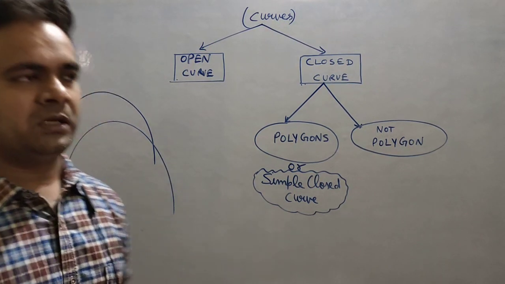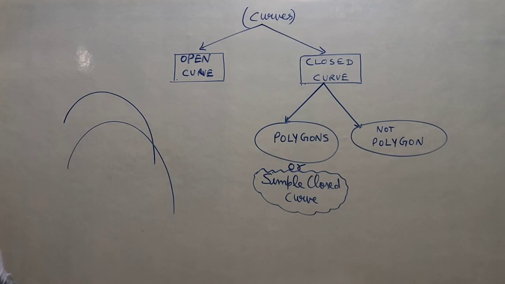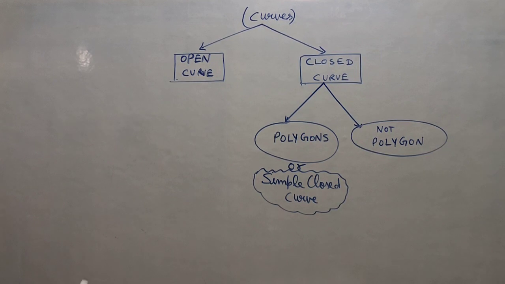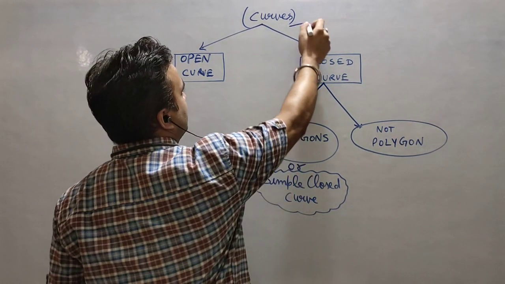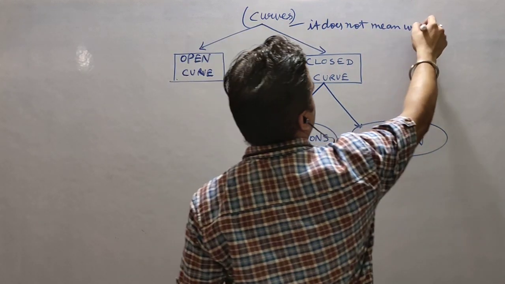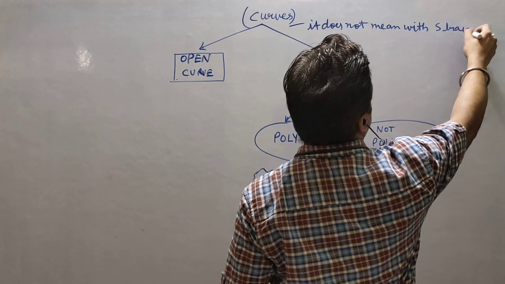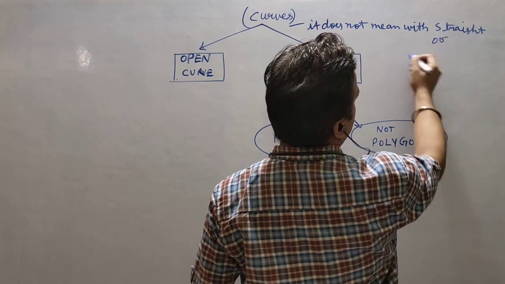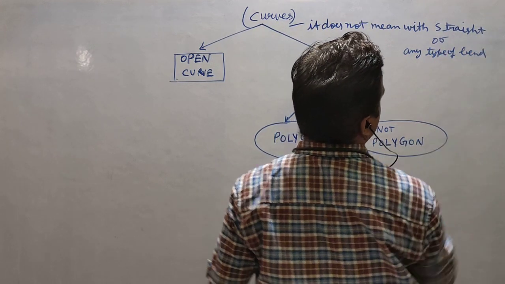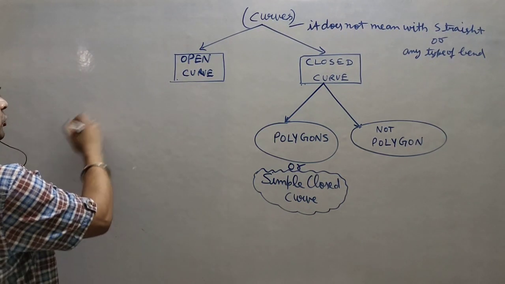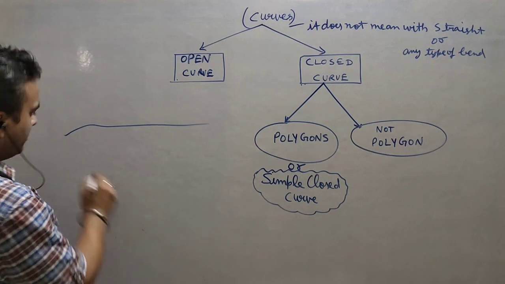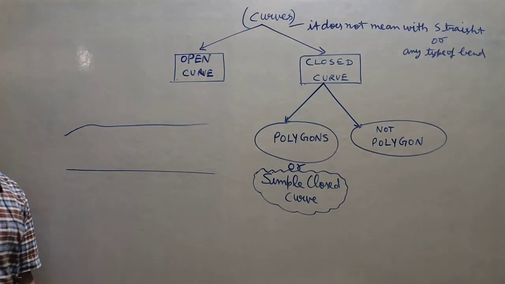But in mathematics this is not the actual meaning of a curve. In mathematics the meaning of curve is whatever you are drawing. It does not mean with straight or any type of bend. So the meaning is that something should be drawn. Suppose I am drawing something, we will say that it is a curve. Suppose I am drawing this line also, so we will say that this line is also a curve.